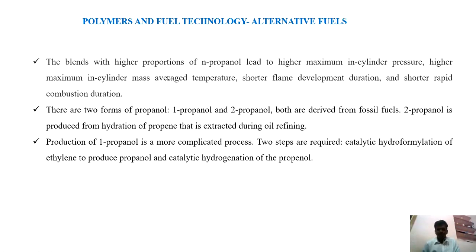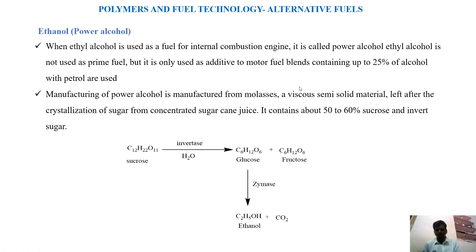Two types of propanols are available: 1-propanol and 2-propanol. These propanols are derived from fossil fuels. 2-propanol is obtained by the hydration of propene, and 1-propanol is obtained by catalytic hydroformylation of ethylene and catalytic hydrogenation of propanol.